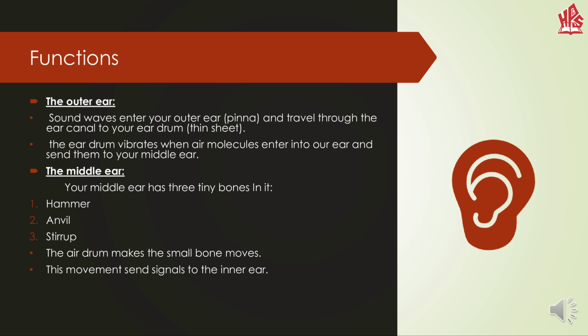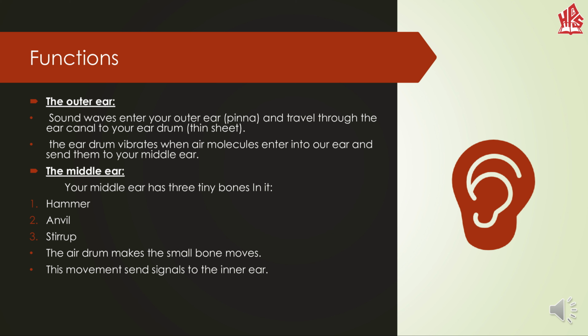The outer ear, which is also known as the pinna: sound waves enter your outer ear and travel through the ear canal to your eardrum. The eardrum is a thin sheet and it's quite delicate, so you have to take care of it. The eardrum vibrates when air molecules enter into our ear, and the vibrations are then sent to your middle ear.